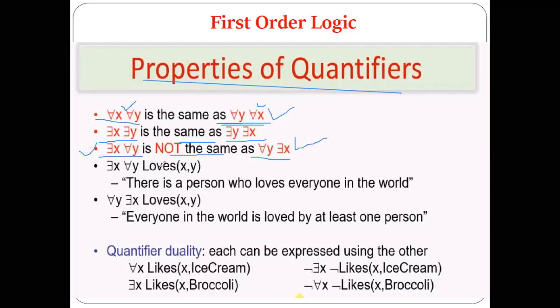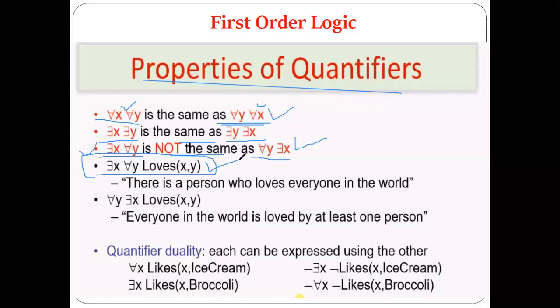Now let's see with an example. We'll try to prove this, how it is not equal. Suppose we write the logic like this: some x all y loves(x, y).